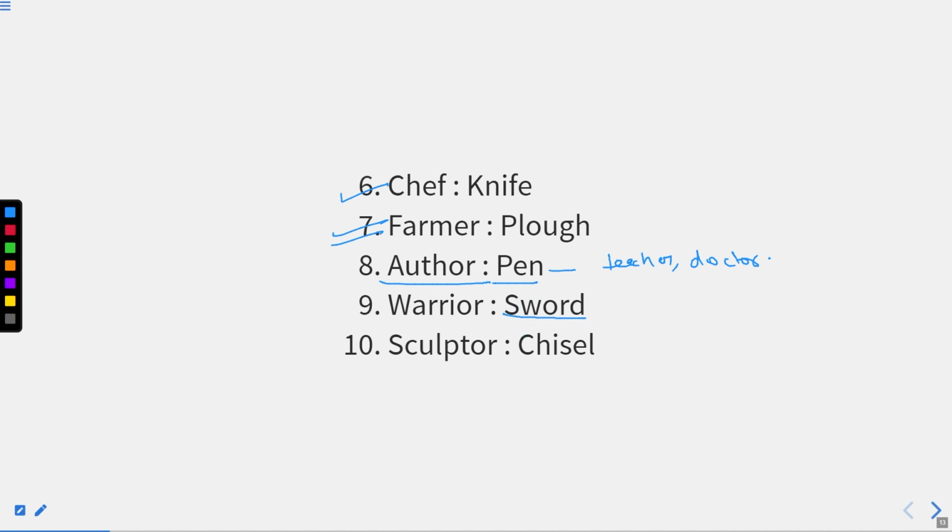Sword, we have definitely heard of. In ancient times, they didn't have guns, they had what? Sword. So they are used by warriors and we call them warriors. I hope this part is also clear, right? Then chisel. A chisel is a very sharp looking object. It is like this, right? A chisel is like this, sharp edges there, right? And that is used by a sculptor. Whom? Sculptor, right? So a total of 10 examples that I have discussed till now in this part.